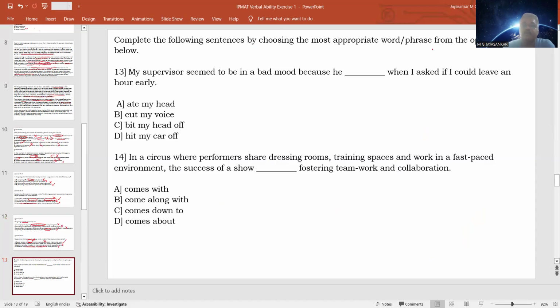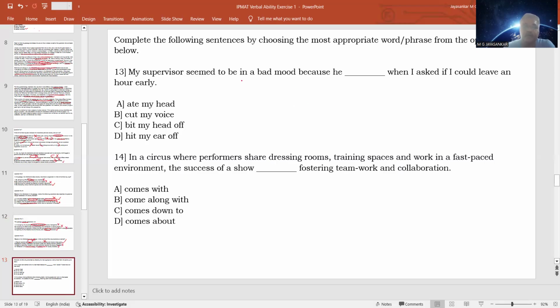Choose the most appropriate word or phrase from the options given below. So you have to fill up the blanks with the most appropriate word or phrase. My supervisor seems to be in a bad mood because he dash when I asked if I could leave an hour early. So how did the speaker think that the supervisor is in a bad mood? The speaker approached his boss for permission to leave early. So what might have happened? This boss might have scolded him really hard. So that is why he concluded that he is in a bad mood.